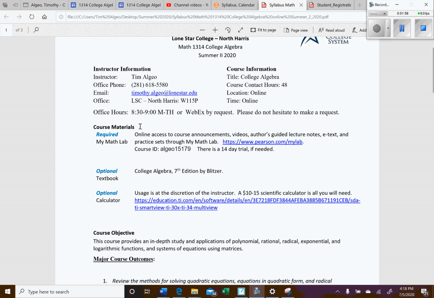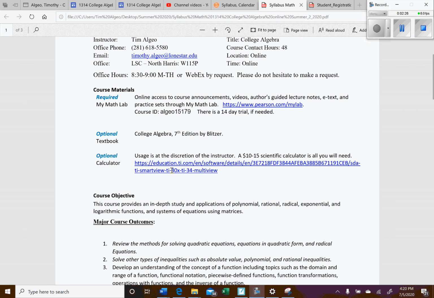So here we go. The only required material is your access to My Math Lab. That's the platform we're going to use for homework and also our exams, since our testing centers are closed due to the virus. If you want to purchase the text, that's fine, but with the My Math Lab access, you'll already have a digital copy of the book, so that won't be necessary.